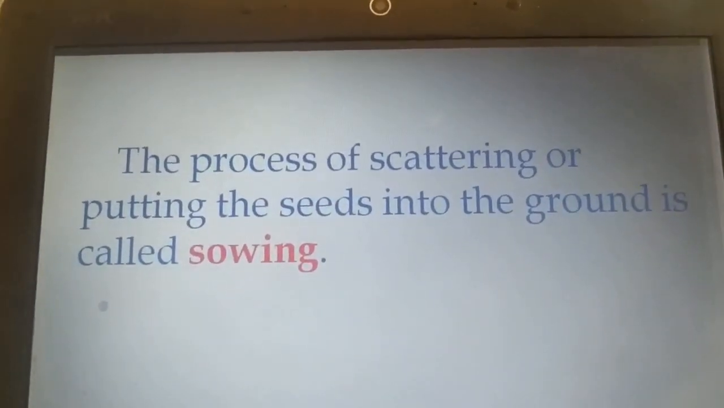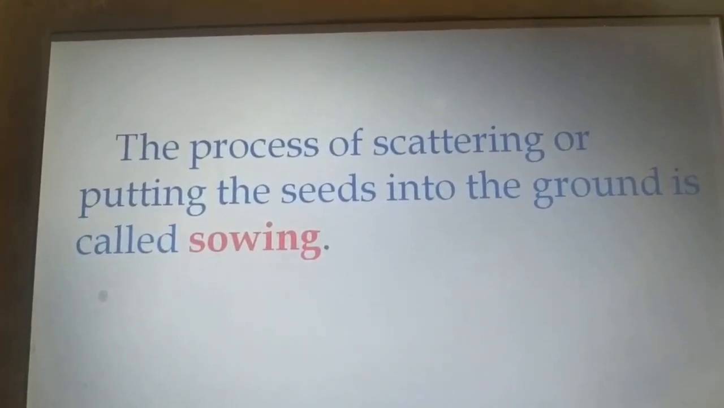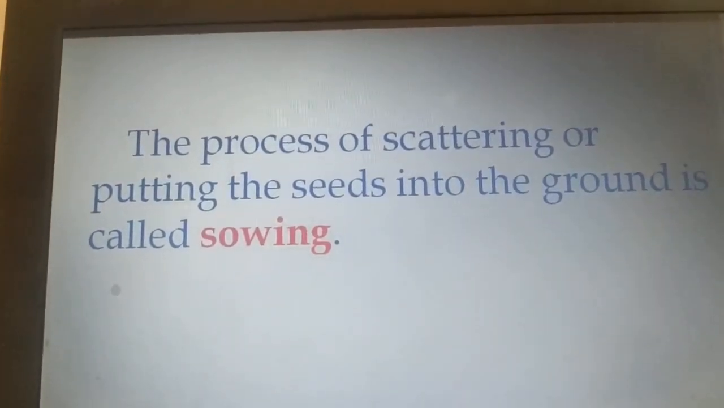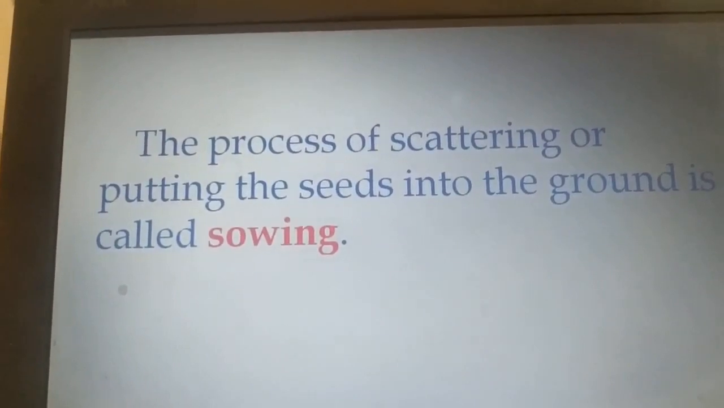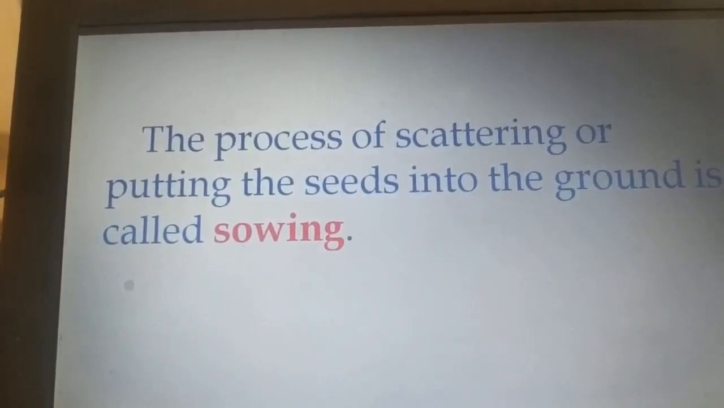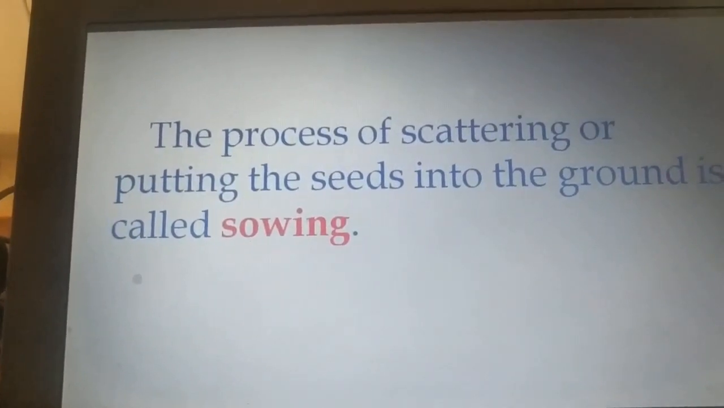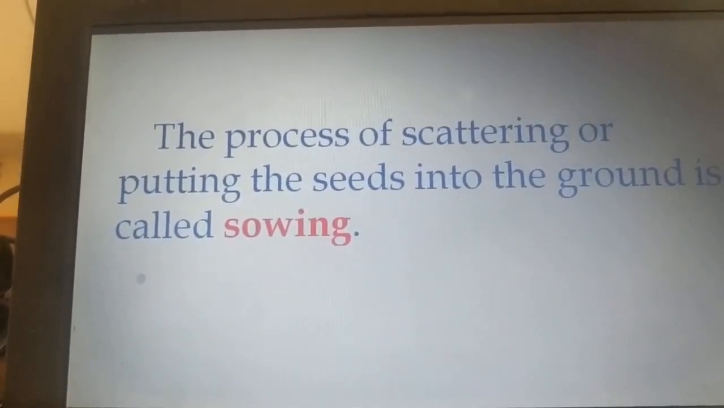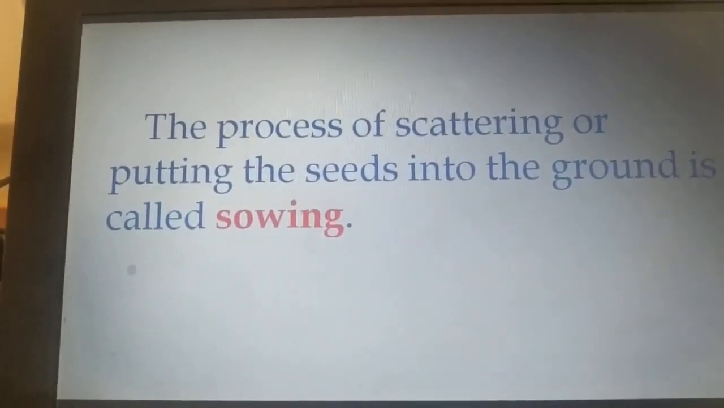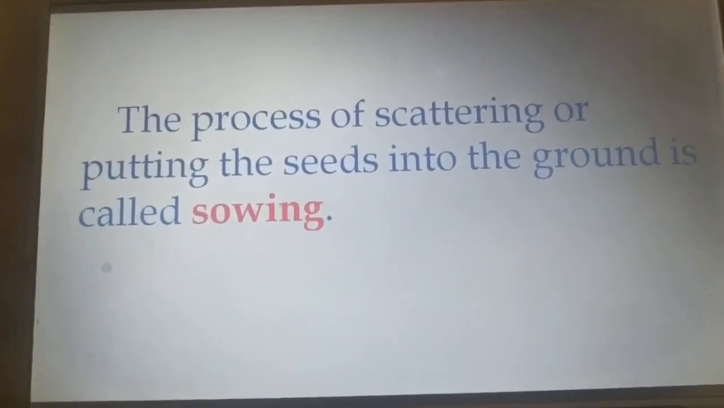The process of scattering or putting the seeds into the ground is called sowing. The definition of sowing is scattering. In ancient times the farmers would scatter the seed into the field by hand. By this process of scattering, the seeds did not get uniformly distributed all over the field. So some time later they introduced certain tools for the process of sowing. So the definition of sowing: the process of scattering or putting the seeds into the ground is called sowing.